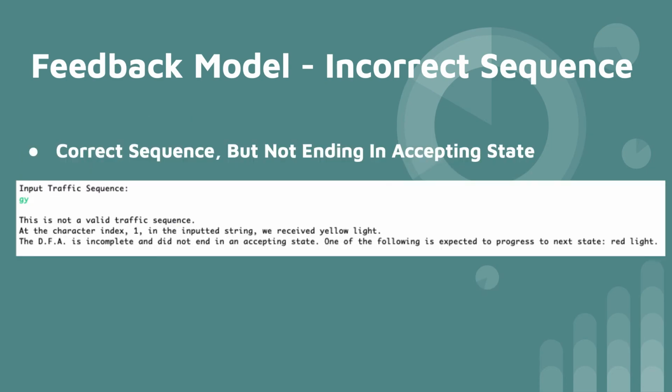The last invalid model that I included was a correct but unfinished sequence, meaning that the string was valid up until the last character, but did not end on an accepting state. I added this test case because I want to let the user know the string is wrong, but on the right sequence path. The example on the slide shows a sequence that starts off with the green and yellow light and ends there. This sequence is almost complete, so the DFA lets the user know the string is invalid because it did not end in an accepting state, and lets the user know that the red light is needed to progress to the next state, which would ultimately yield a valid sequence.